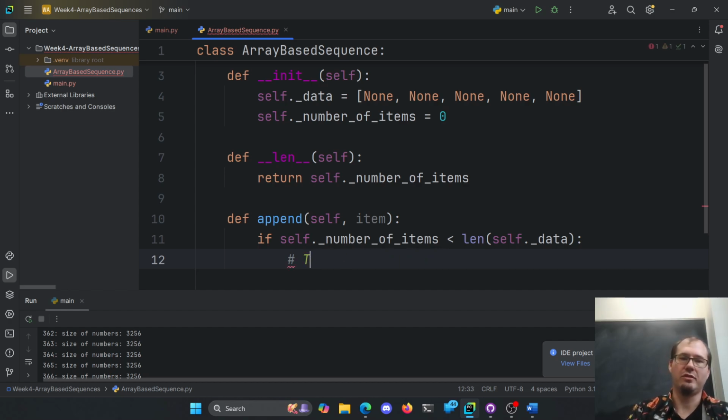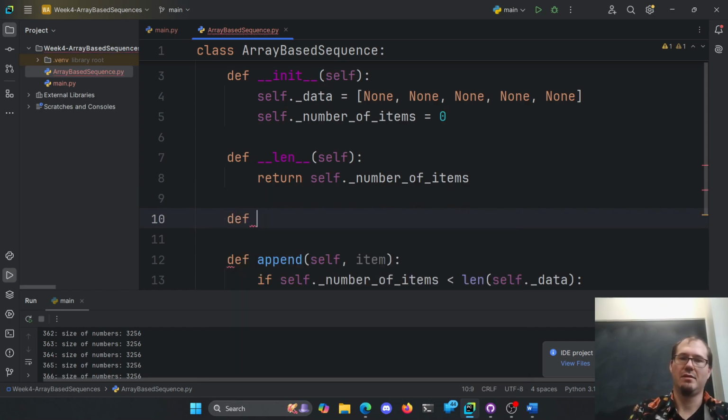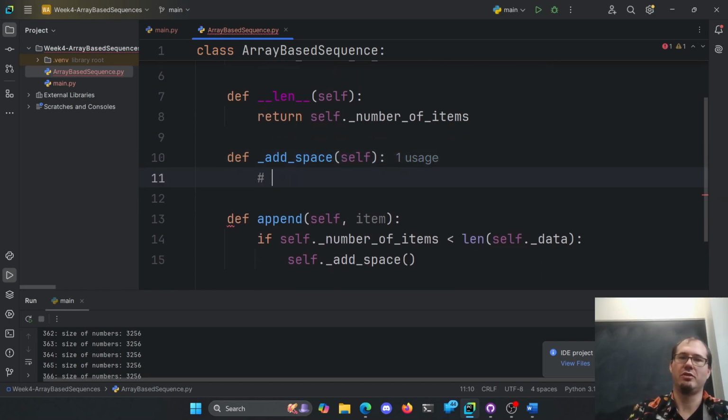Well, you know what? Let's just do this. We'll just say self.add space. Well, pretend there's a function here called add space. And we can even go add that in here. Let's define add space here. Now it's not going to do anything yet. So this one will leave the to do.